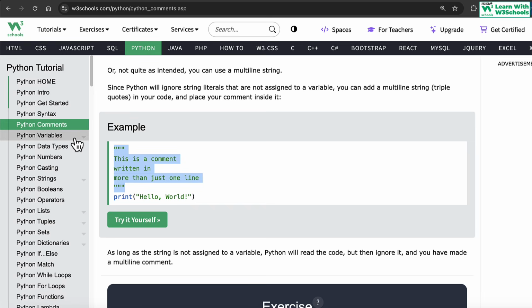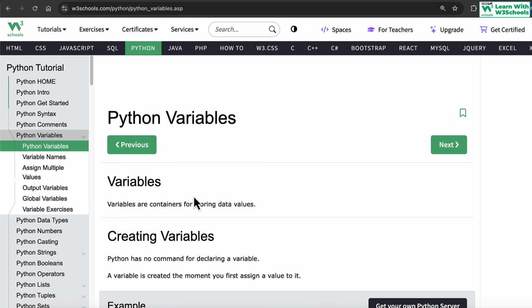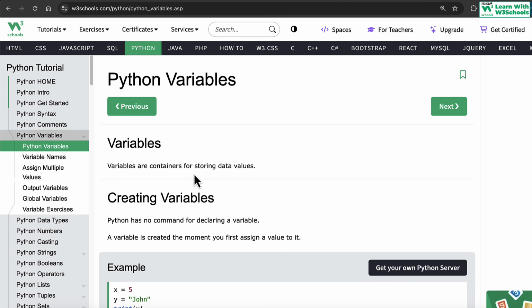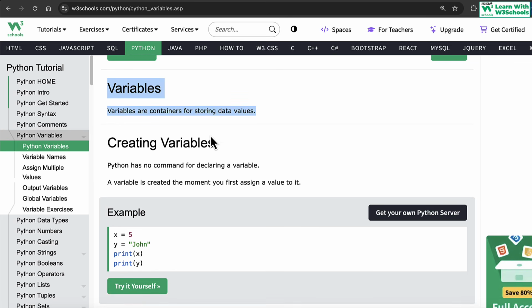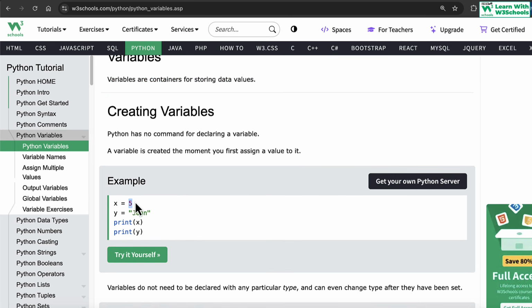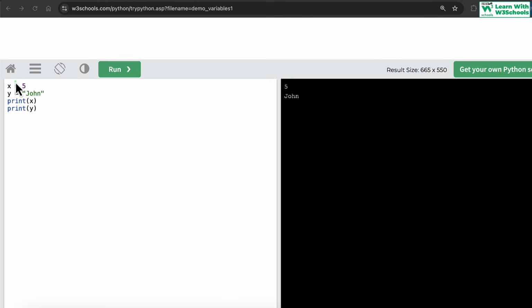Okay, make sense? Wonderful. Let's talk more about variables. What exactly are variables? Variables are basically containers for storing your data. In Python we use variables for data storage. By that we mean that whenever you have data, such as in this case 5, what we're trying to do is say, hey, I have this data, and I want to use this data in my coding. So I need to save this data in a variable.